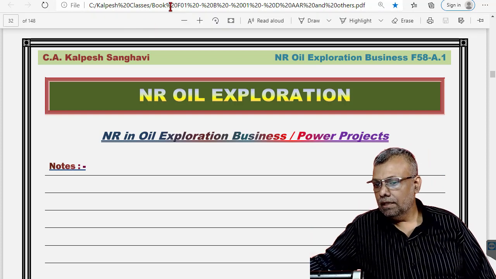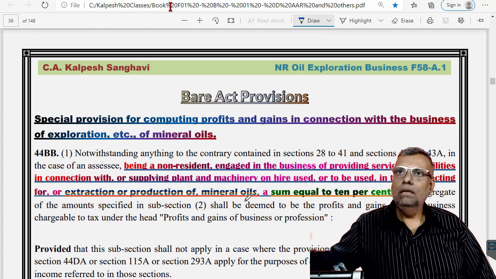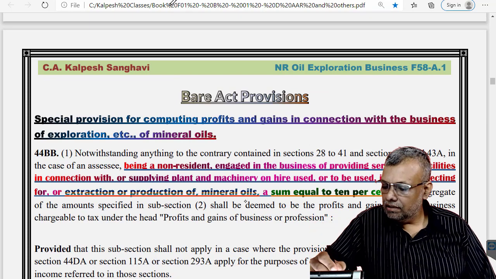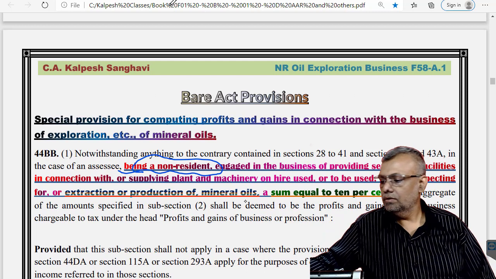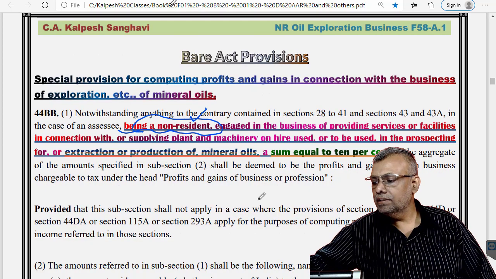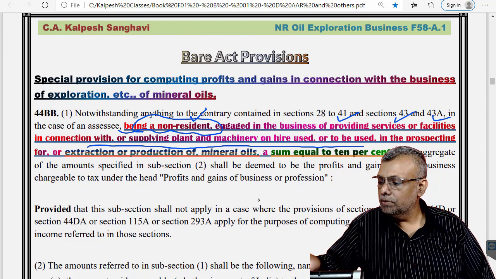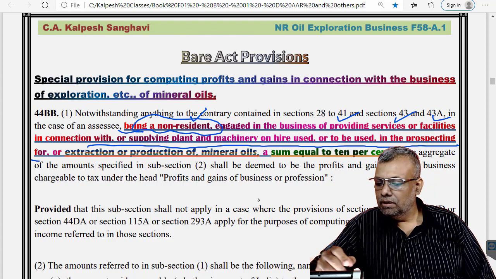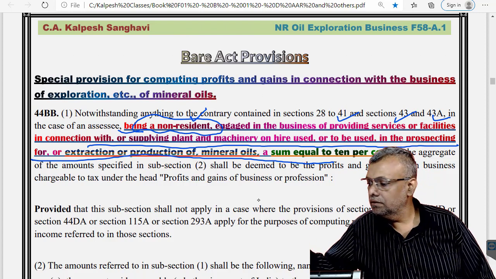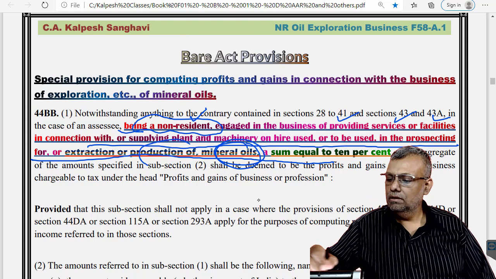Now see, first of all, section 44BB, understand the hardcore basics, where the assessee is a non-resident, and this non-resident is engaged in the business of providing services or facilities in connection with the supplying of plant and machinery to be used in prospecting or extraction of mineral oils, production, extraction of the mineral oils.